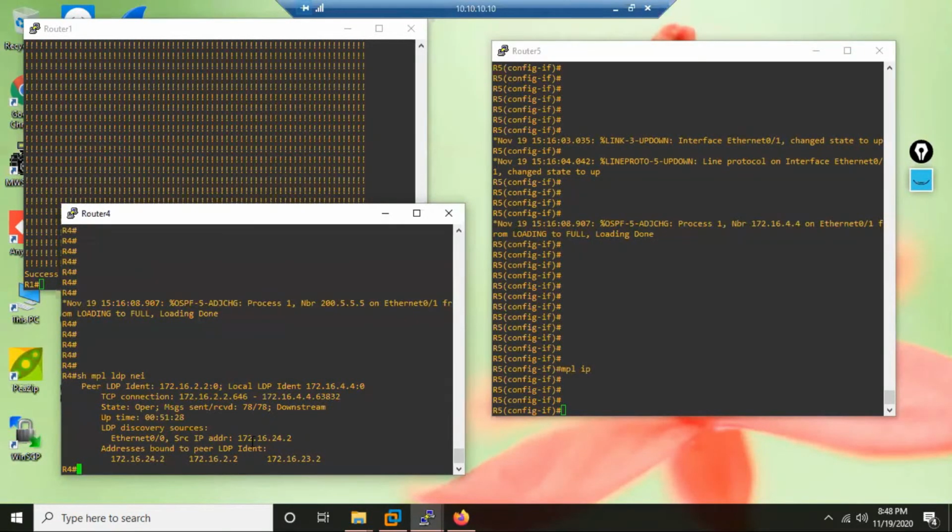First solution was what? Advertise that new loopback in the IGP. That was one solution. Second solution would have been a static route. That is not permitted. Never think like that. Third solution was what? Router ID manipulation. But now I say you cannot even do that. I'm giving the constraints. Do not advertise this loopback in IGP. Do not manipulate the router ID. So I'm giving two constraints now.